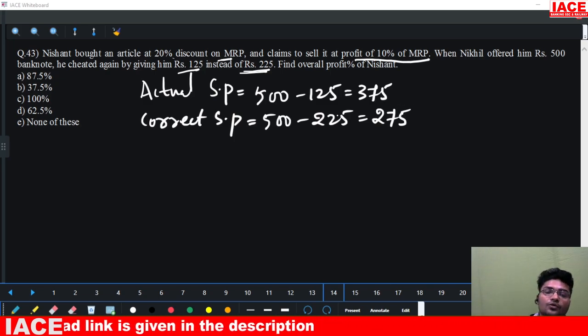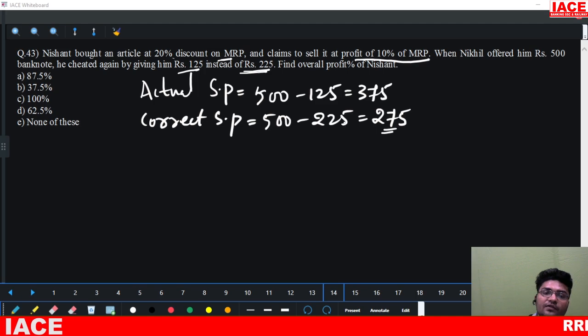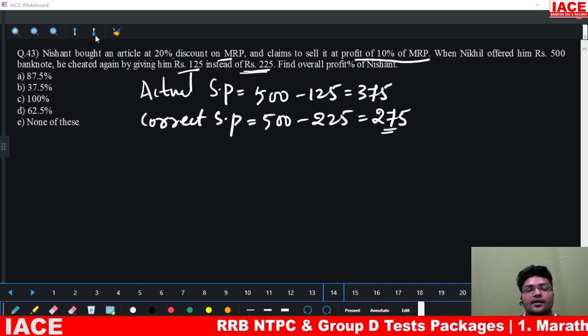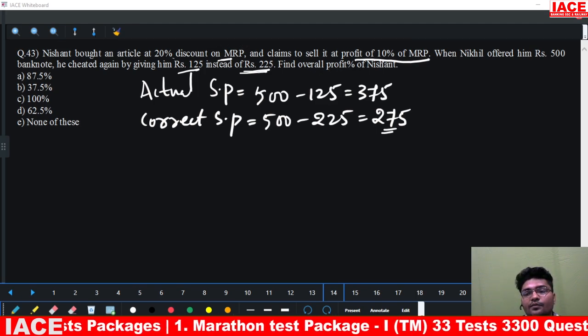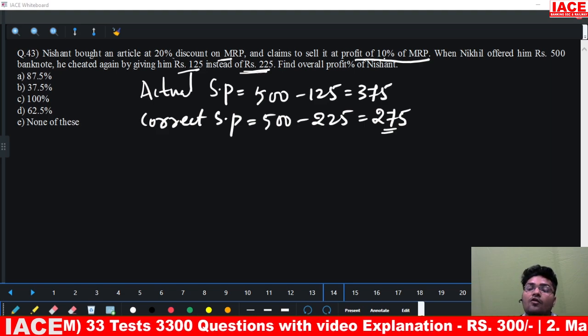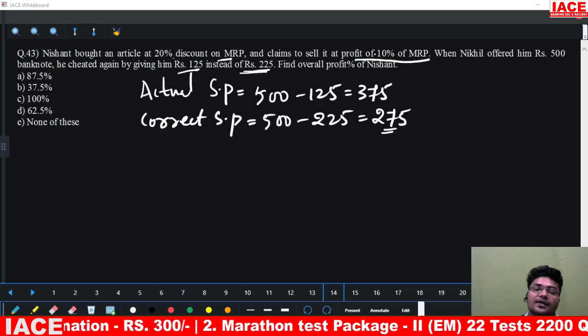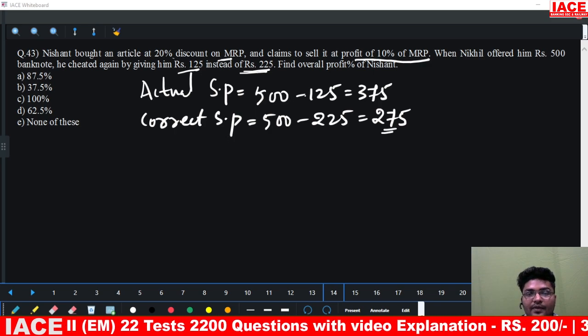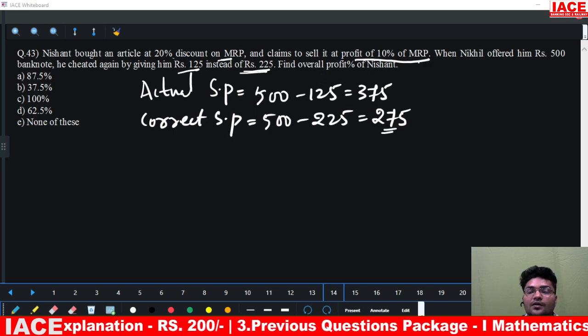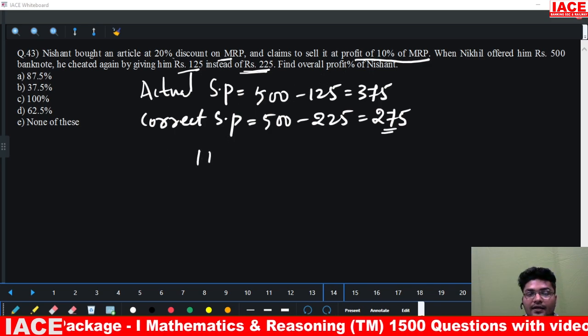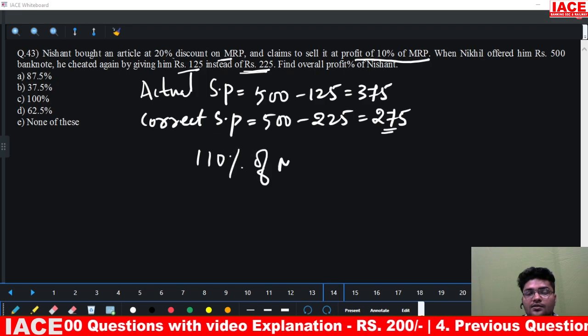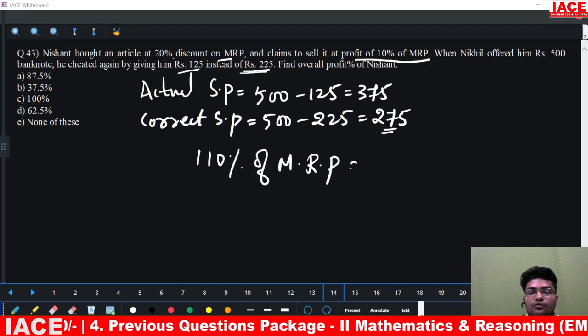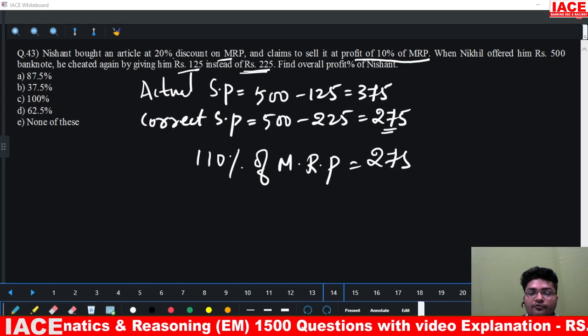Now, this 275, what is this 275? Nishant bought an article at a discount and claims to sell it at a profit of 10% of market price. That means his cost price plus this 10 percentage of market price. That means this 110 percentage of market price or MRP is equal to 275.